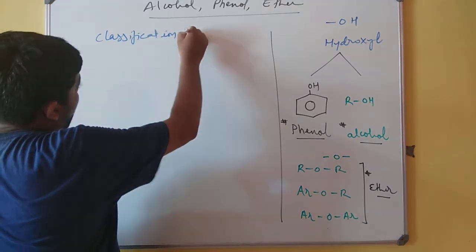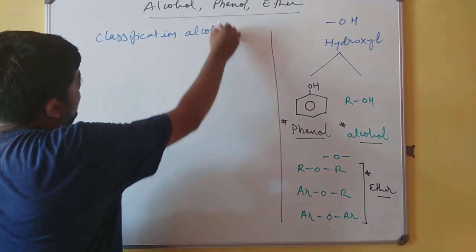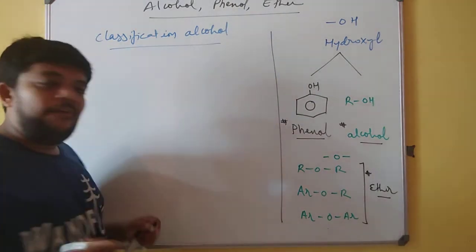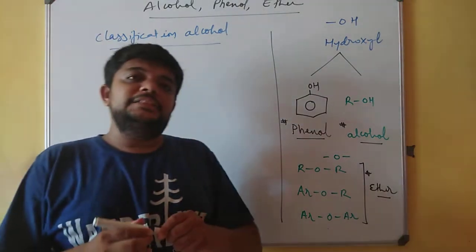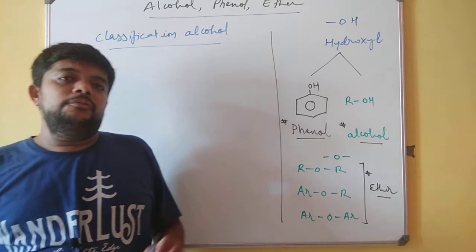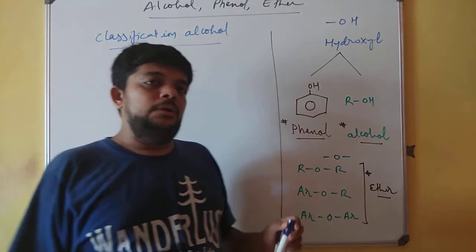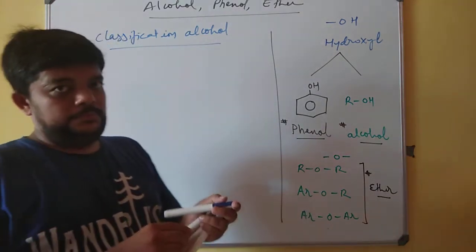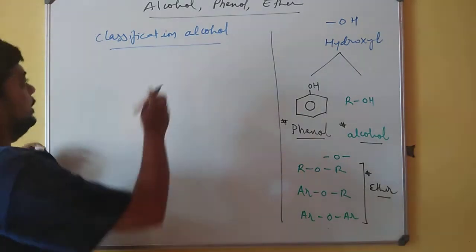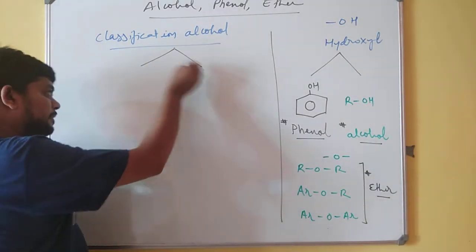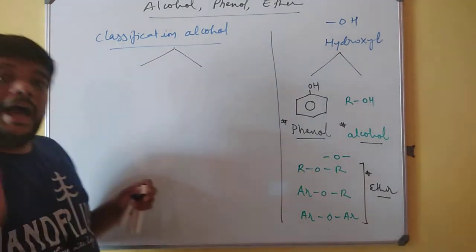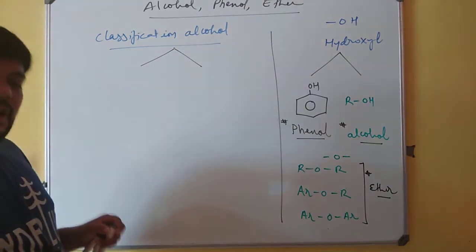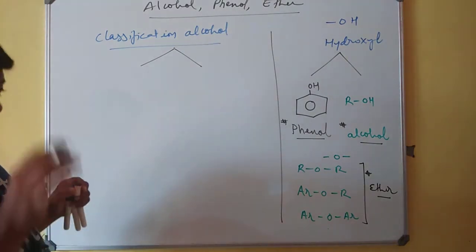Over here, what do we mean by classification of alcohol? This classification of alcohol will be totally based on its structure. For example, we will classify it on the basis of hybridization in context to its attachment.